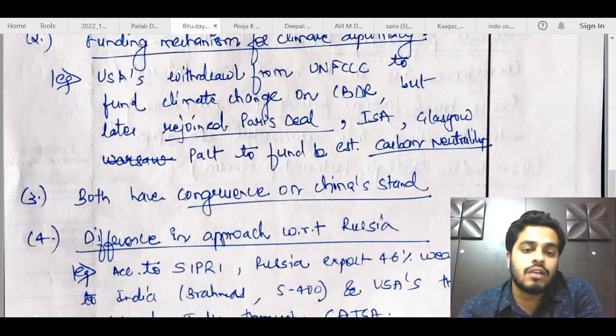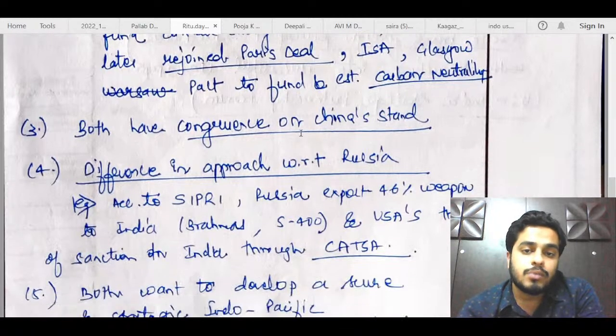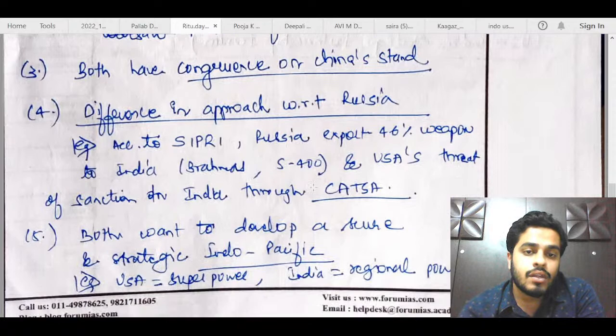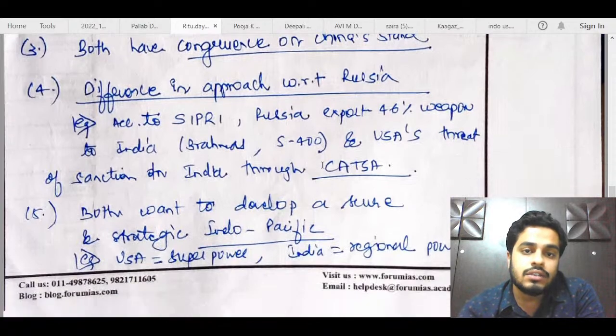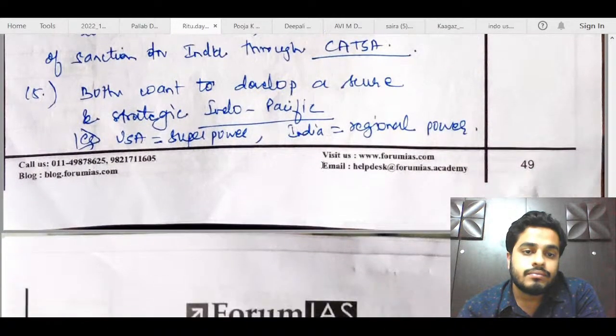So this is a convergence of interests. Like this point can be avoided here. Both have congruence on China's stand. So here you are first talking about the divergence. So this point can be avoided here. This is a fine difference in approach with respect to Russia.